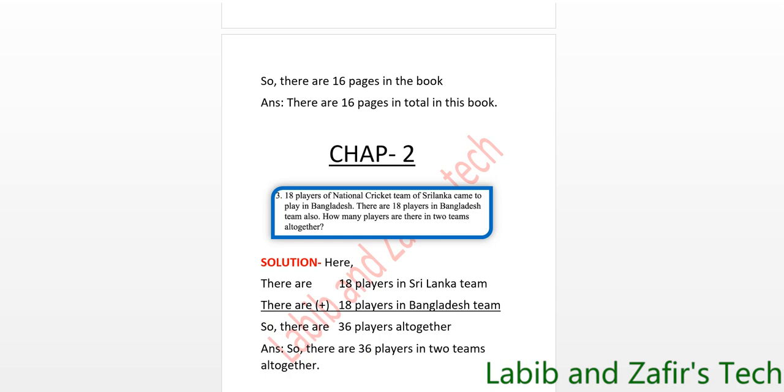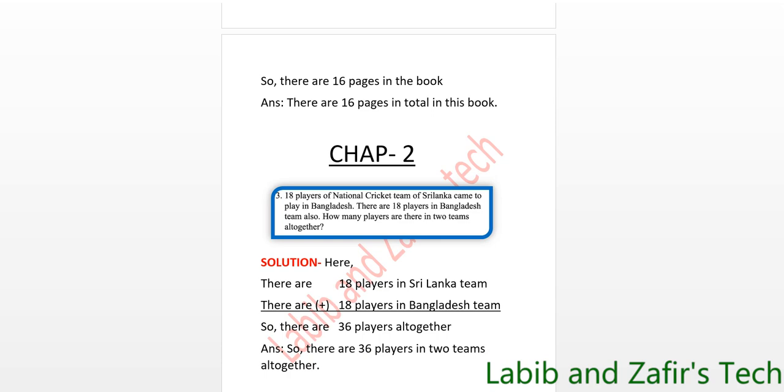I repeat again. 18 players of the national cricket team of Sri Lanka came to play in Bangladesh. There are 18 players in the Bangladesh team also. How many players are there in two teams altogether? This chapter 2 is about addition and subtraction. So, that is the solution of this word problem.